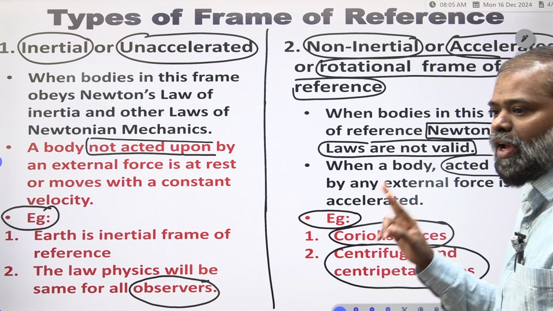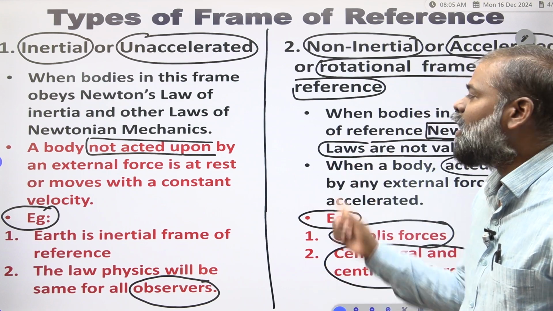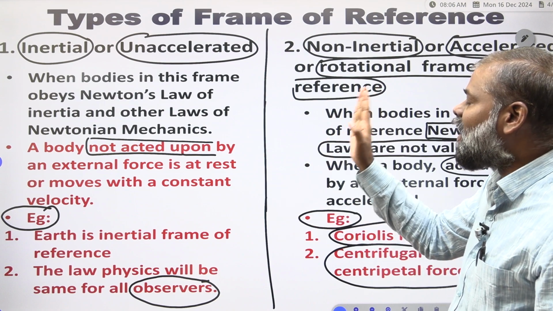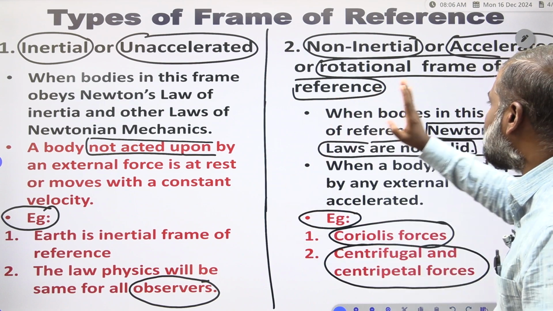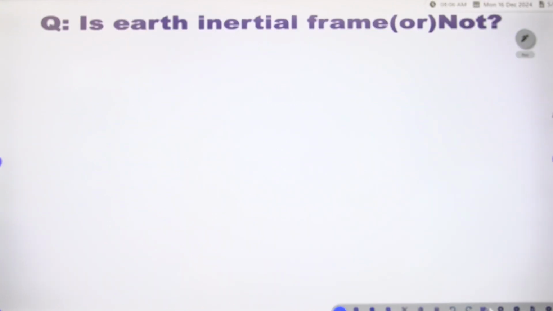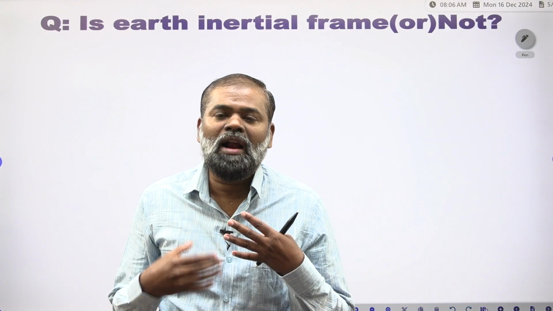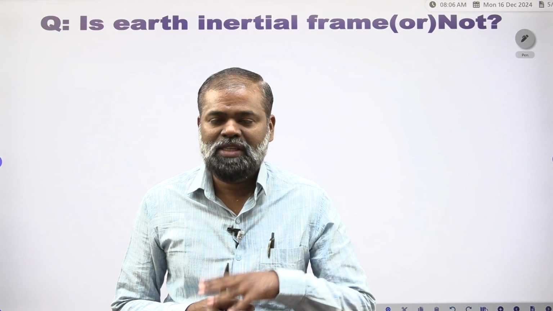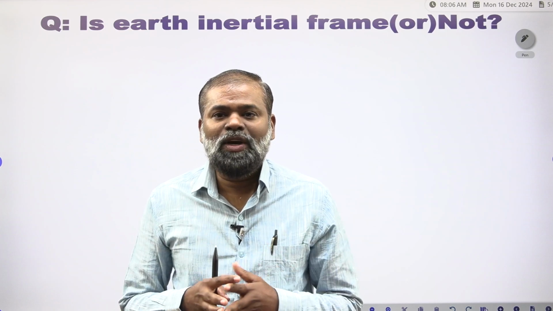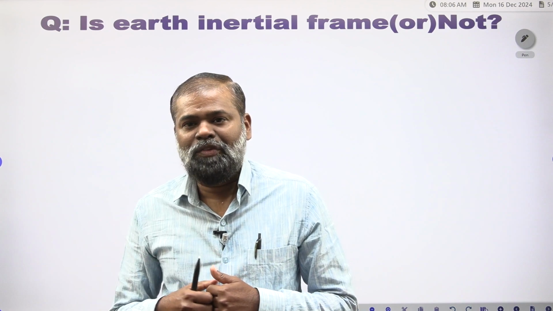How many types of frames of reference are there? Two types: one is inertial or unaccelerated, the other is non-inertial or accelerated frame of reference. Clear? Now we will see whether Earth is an inertial or non-inertial frame of reference. We consider Earth an inertial frame of reference.